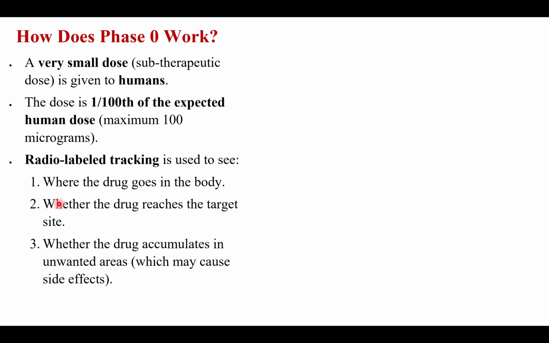In this case, we will use a radiolabel tracking system. They will study the way the drug goes in the body, whether the drug reaches the target site or not, and whether the drug accumulates in unwanted areas or not. So that can be seen in this phase 0.